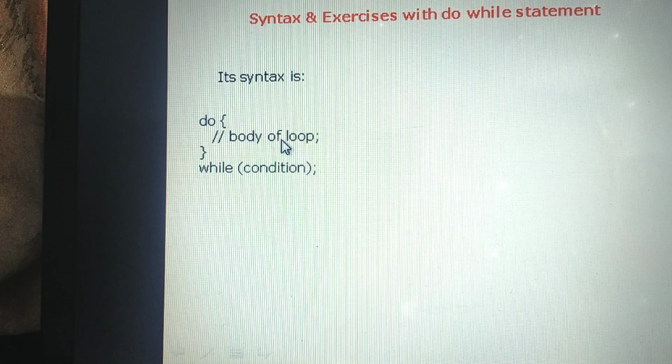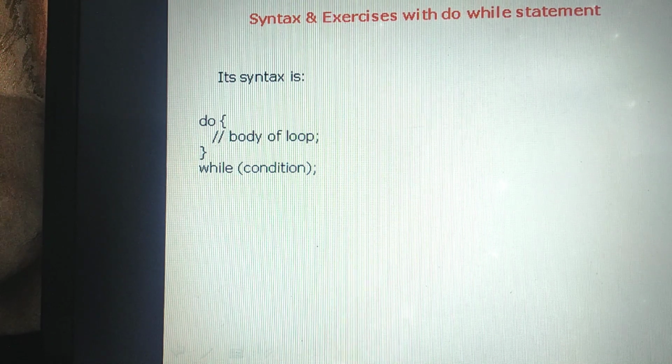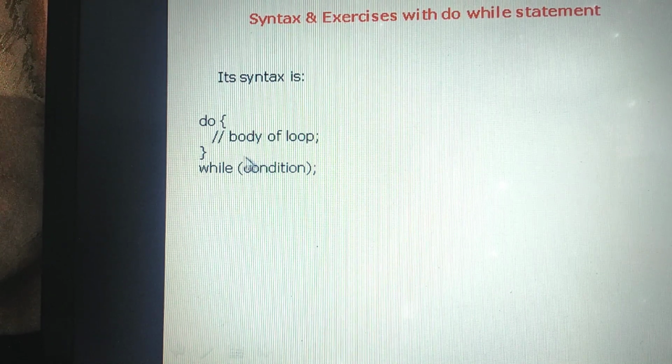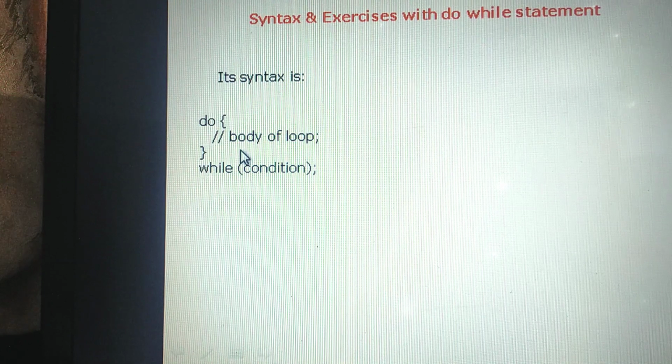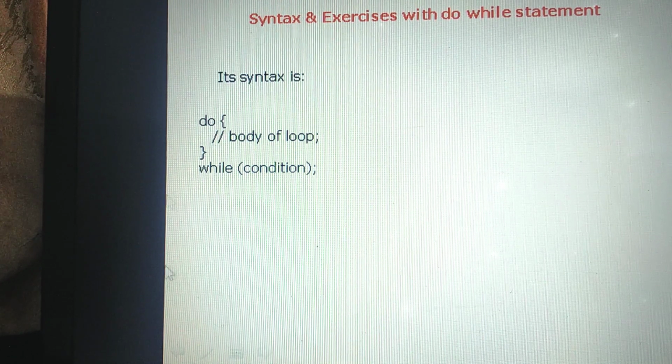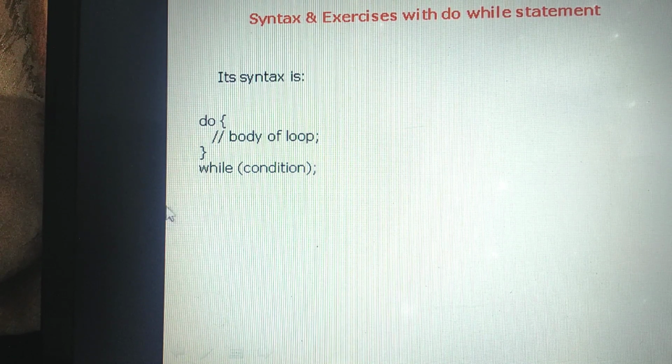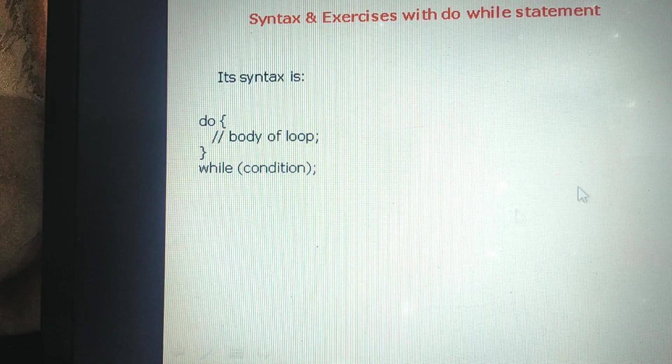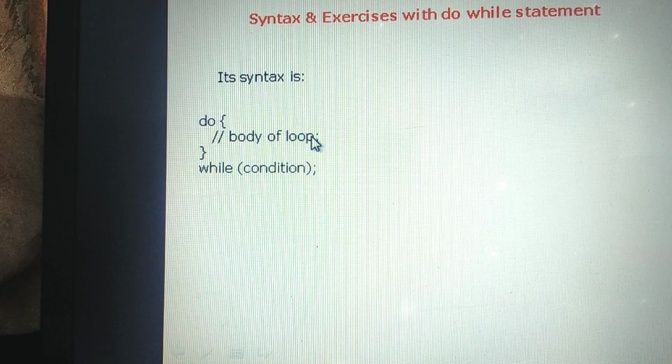That's the way we can make use of the do while statement in the program. Let's see how it works. The body of the loop is executed first, then the condition is evaluated. If the condition becomes true, the body of the loop inside the do statement is executed again. Again the condition is evaluated. If the condition becomes true, the body of the loop inside the do statement is executed again.